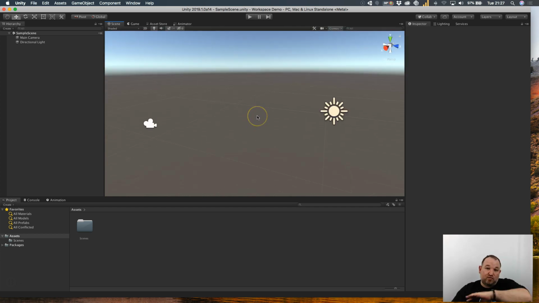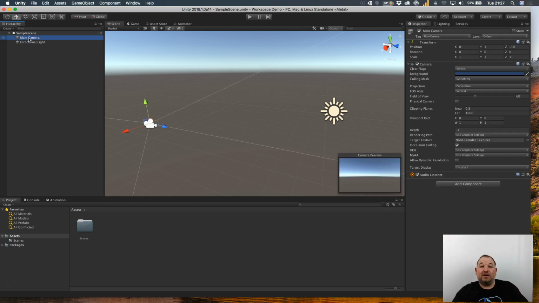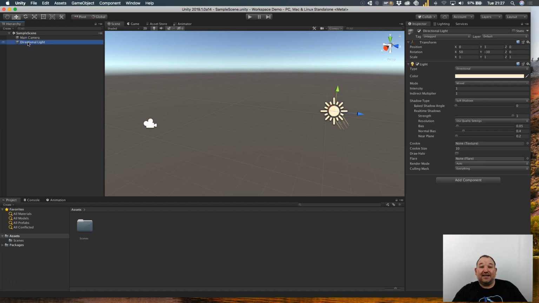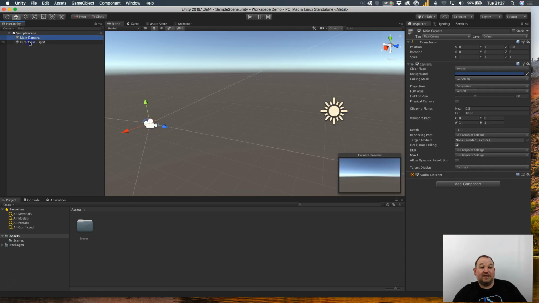Now if we go left to right initially, on the left hand side we have something called the hierarchy. And every basic scene comes with the foundation two objects, which is a main camera and a directional light. And if you click on these, you can select them the same way as clicking on them inside the actual scene.